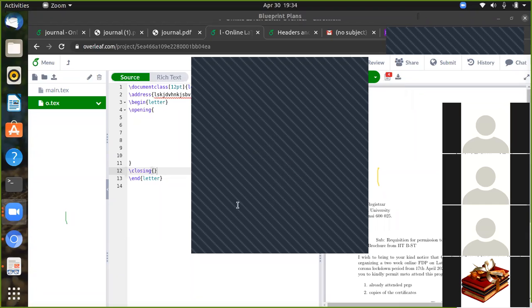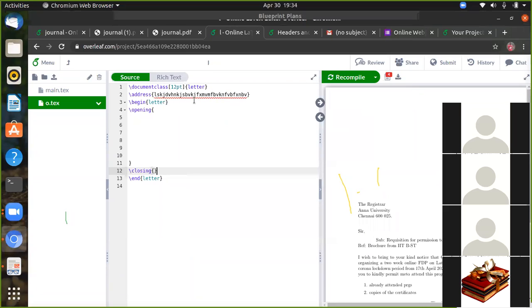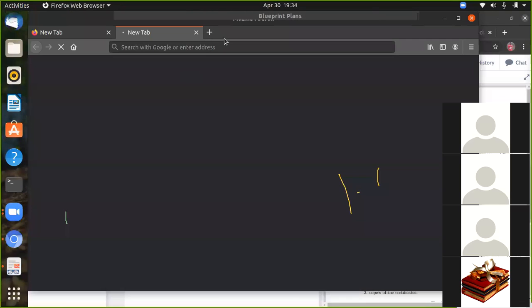For preparation of PPT, you can use the package called Beamer. Use package Beamer. You have one package name called Beamer.